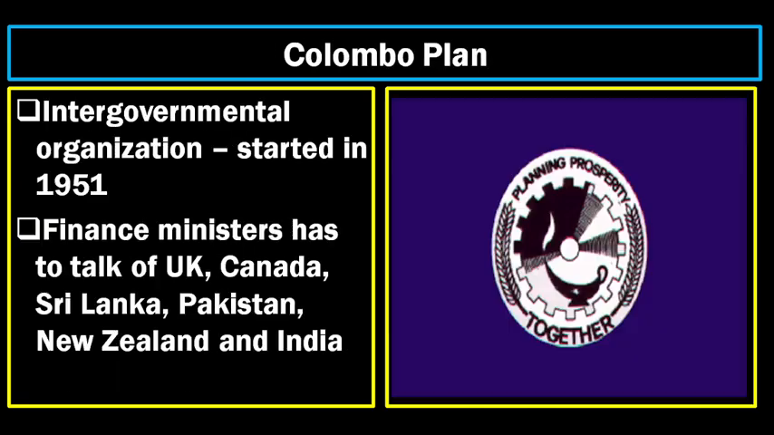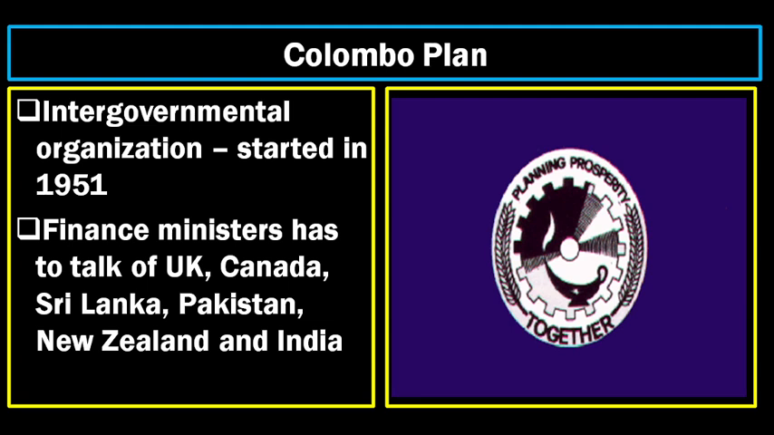Due to that cordial relation, the relation later went to the next level through the Colombo Plan. What is this Colombo Plan altogether? The Colombo Plan is an intergovernmental organization started in 1951. In the Colombo Plan, all the finance ministers come and talk on issues related to the development and prosperity of their countries. The members of the Colombo Plan are the UK, Canada, Sri Lanka, Pakistan, New Zealand, and India. All these countries' finance ministers used to be at Colombo and discuss these things.